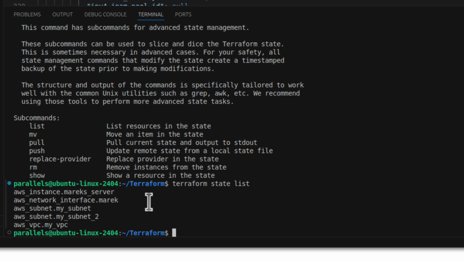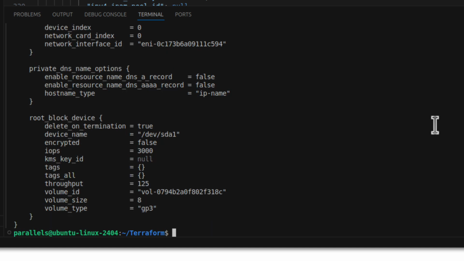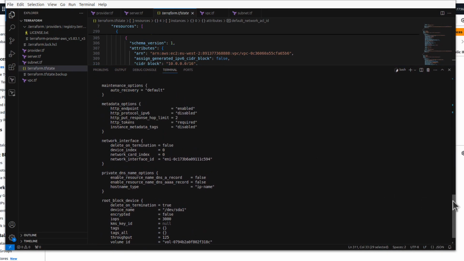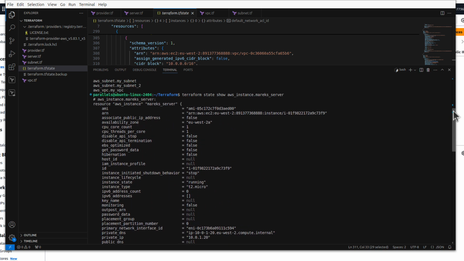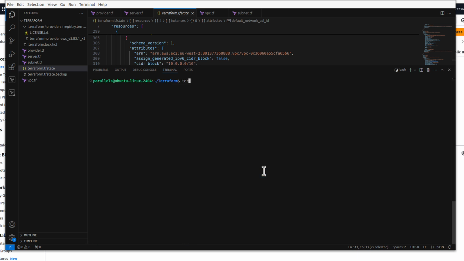So if I want to get more information about my instance, for example, I can do Terraform state show, and now I will copy just that. And it will display all information regarding my instance, so about my virtual server in the cloud. And now, all this information is kept in this tfstate file. So if I run again, let me clear again. If I run now Terraform apply, what do you think will happen? Let's press enter.